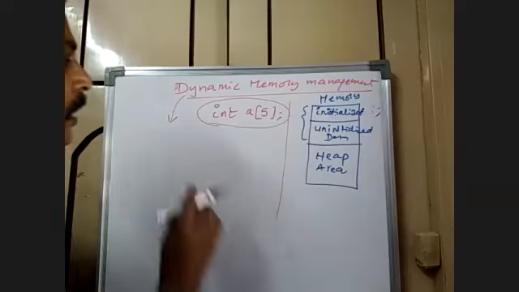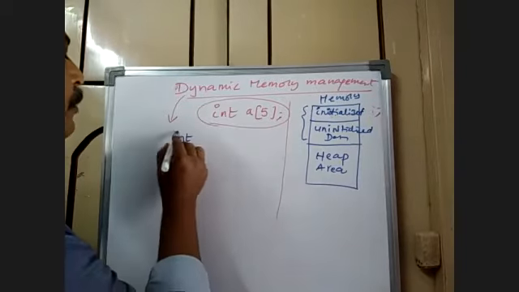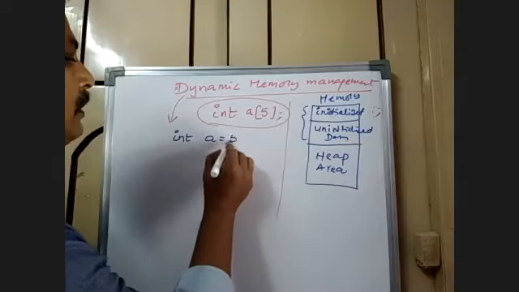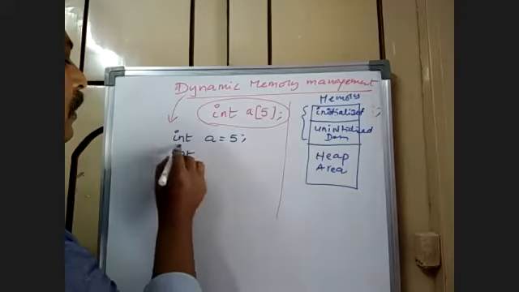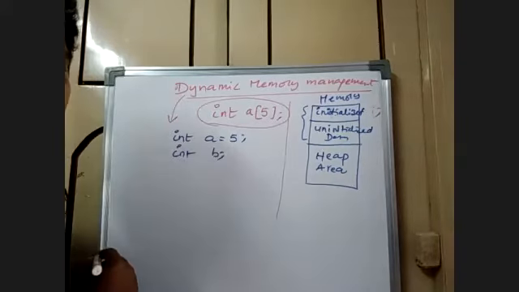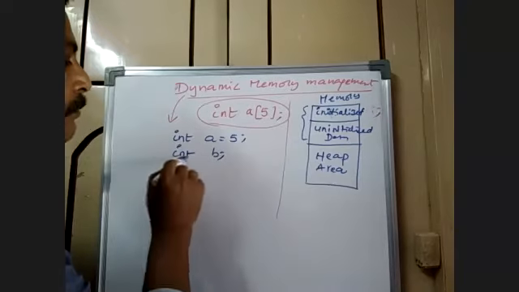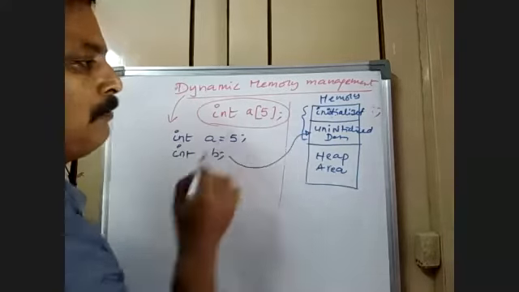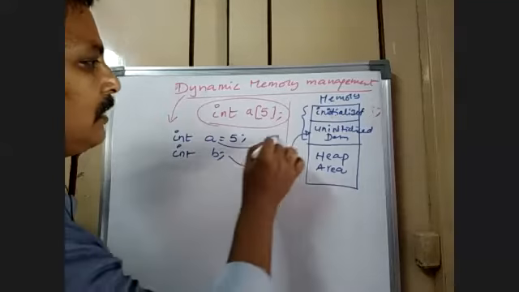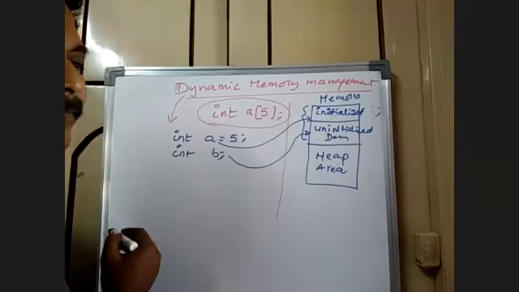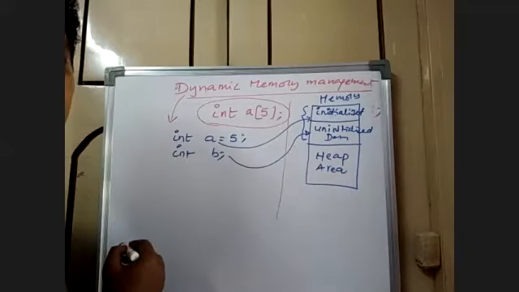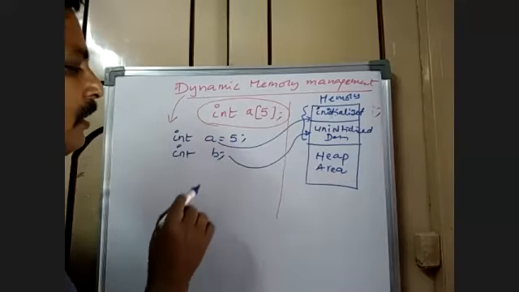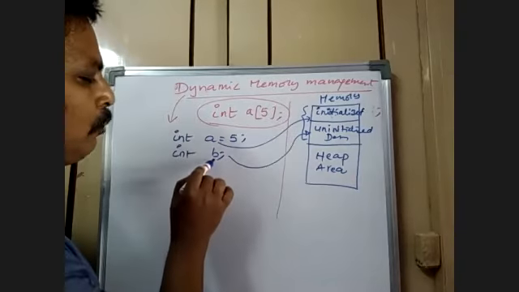Now I'll give you one simple example. When you start writing a program, I say int a of 5 and int b. In case of int b, b is kept in this memory area, and a is kept in this memory area, reason being this is initialized, this is not initialized.